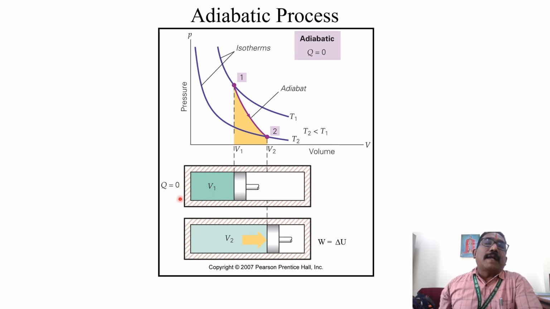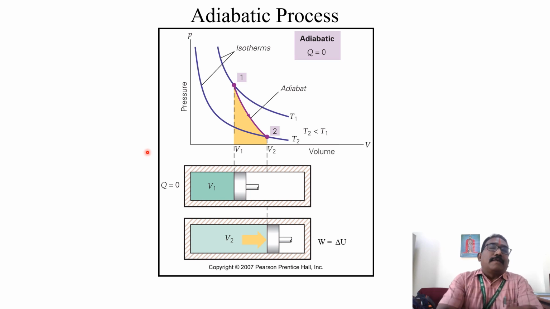You already studied the kinetic theory of gases and how to derive the expression for the pressure. Due to this, the piston slightly moves. So volume changes automatically, pressure changes, but there is no heat transfer from the surrounding to the system or system to the surrounding. So this process is known as the adiabatic process.